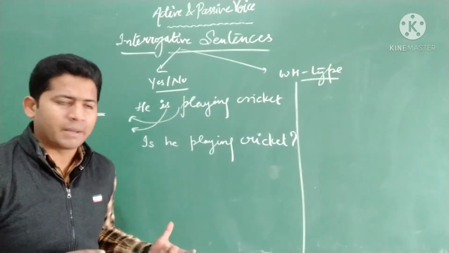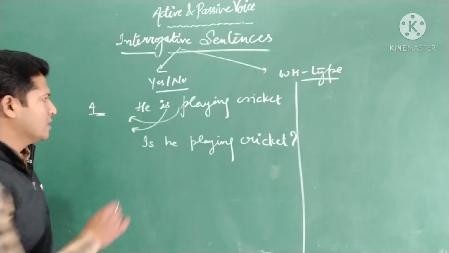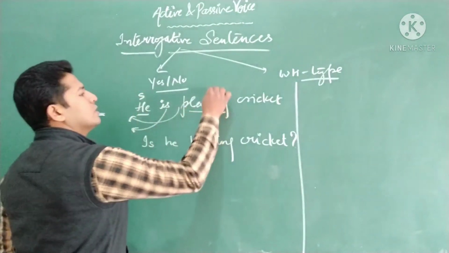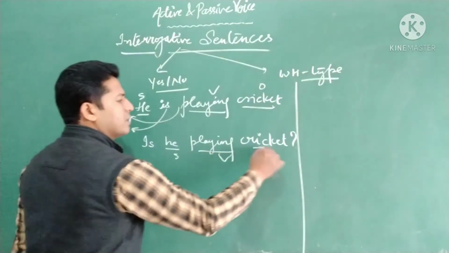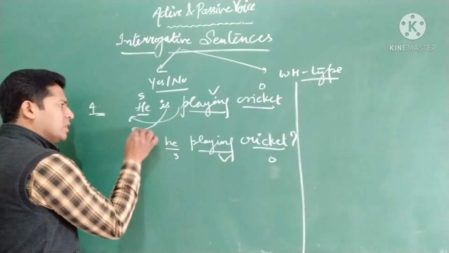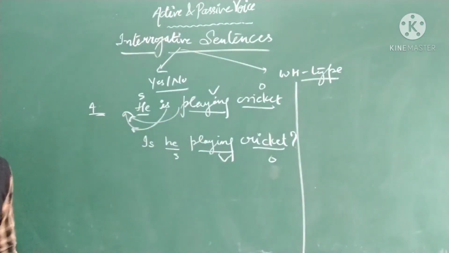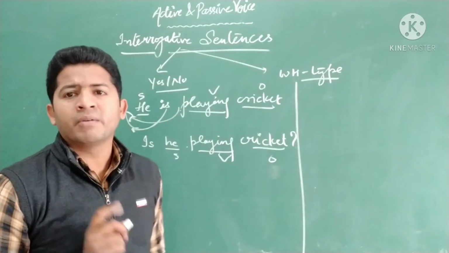If it is active type, we simply bring the helping verb just before the subject. Okay? He was the subject here, this was the verb and this is the object. Here he is the subject, this is the verb and cricket is the object. Right? So we have got the helping verb just before the subject. This is how we convert any active sentence into interrogative if there is a helping verb.